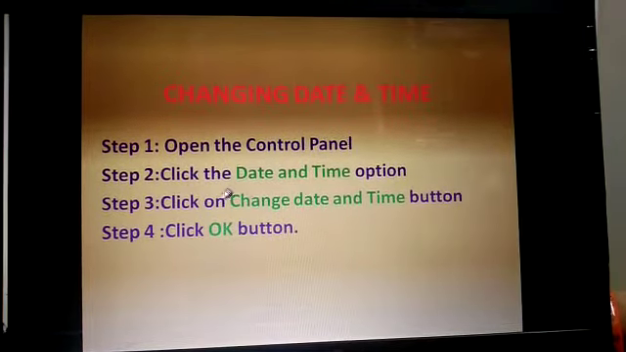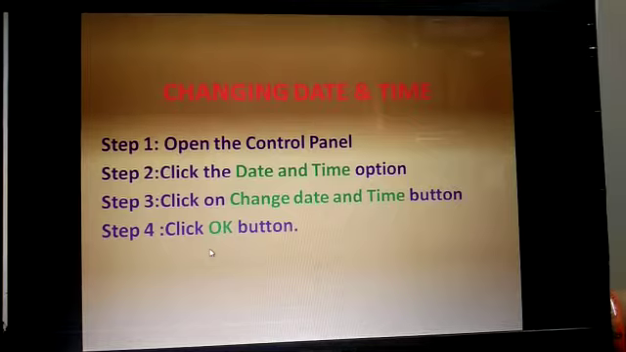Open the control panel, click the date and time option, click on the change date and time button, click on the OK button. This is what we have seen.